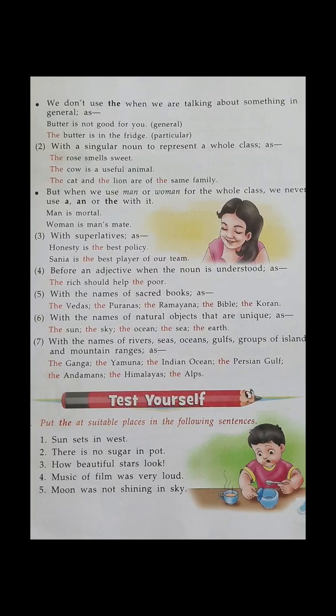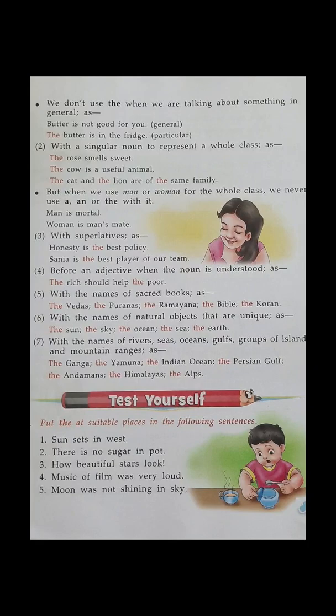Okay. With superlatives, as: honesty is the best policy, Sania is the best player of our team. So we have to use the in superlatives. Before an adjective, when the noun is understood, as: the rich should help the poor. Now adjective is a describing word. Rich, so the rich is describing some rich people. So before an adjective we can use the. The rich should help the poor.